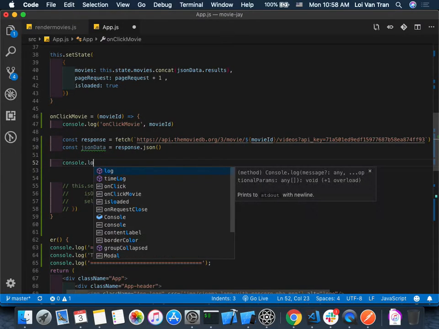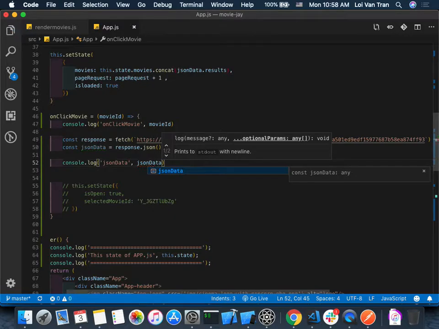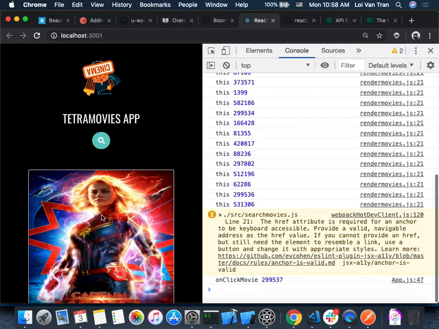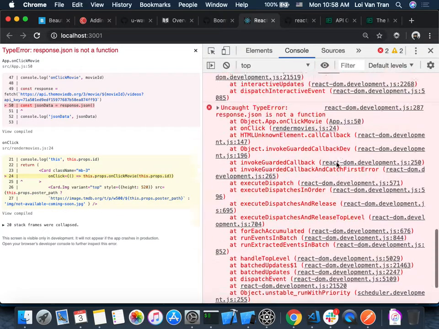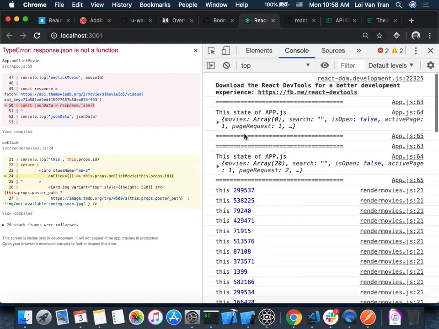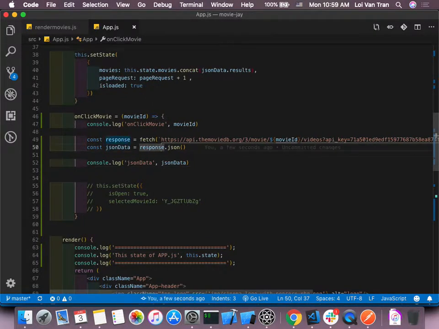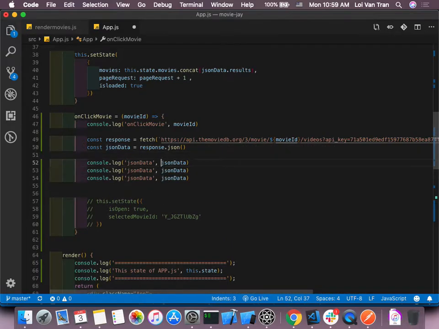What's going to happen when we do console.log JSON data? Let's just try. Let's save it. Let's jump back over here. Let's click one. We see that response JSON is not a function. Why is that? Let's look at what the type of JSON data is. Let's just look at what type response is, okay?